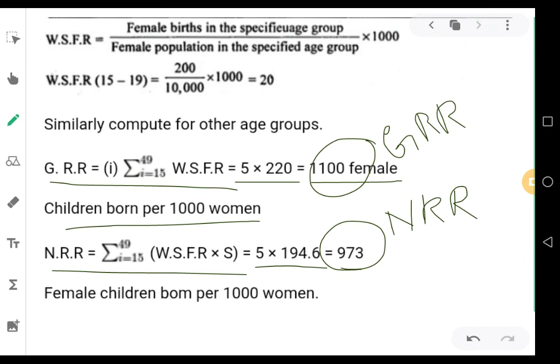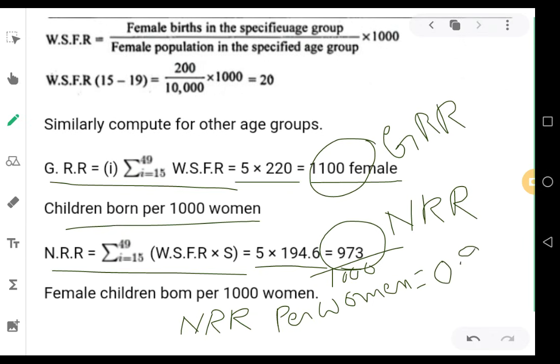Conclusion. If you calculate NRR per woman, that is NRR divided by 1000, you will get 0.973.